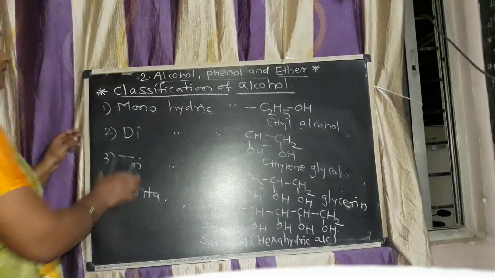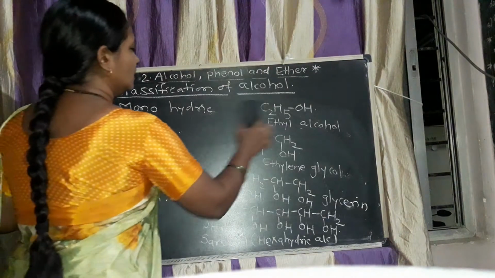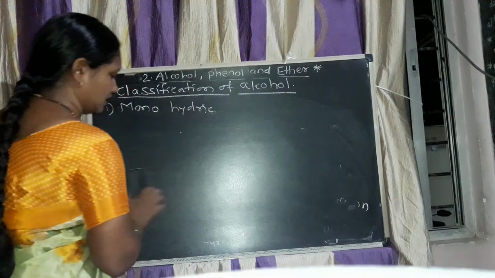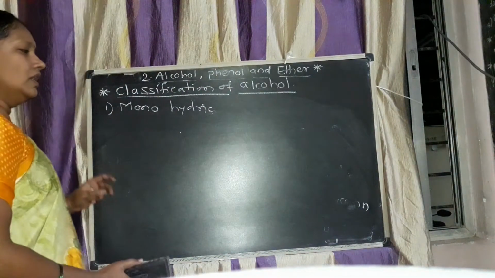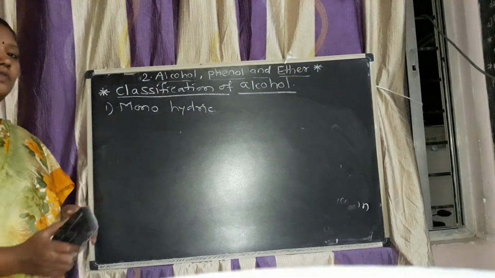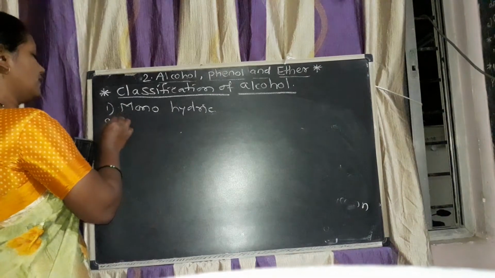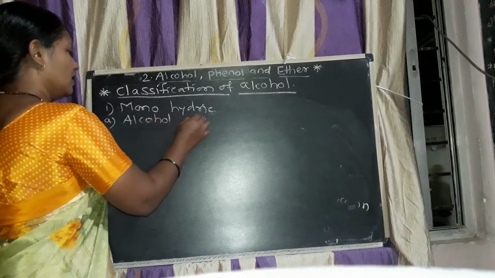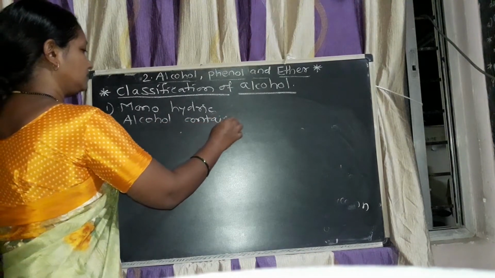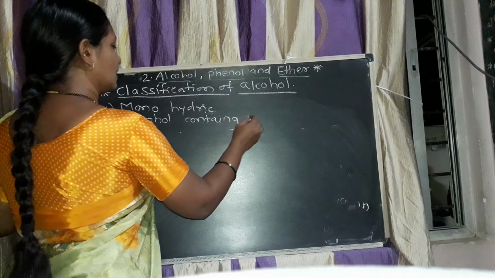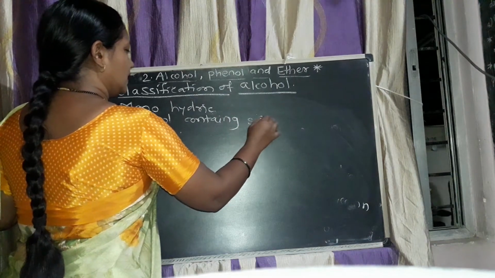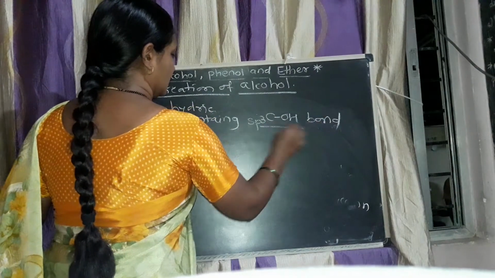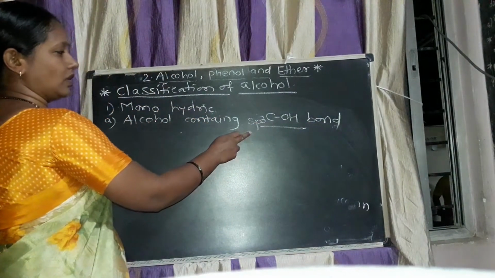Now this monohydric alcohol can be further classified into 4 subtypes. The first one is alcohol containing an sp3 C-OH bond. Write sp3 at the bottom of the carbon.